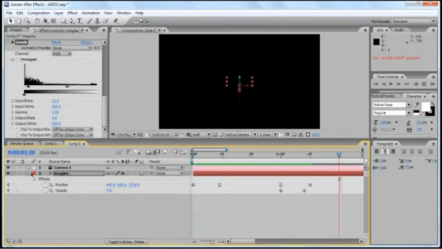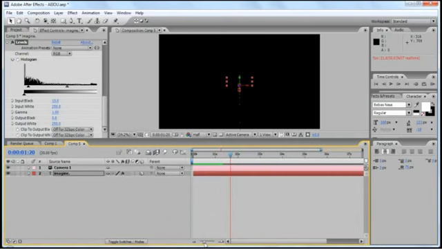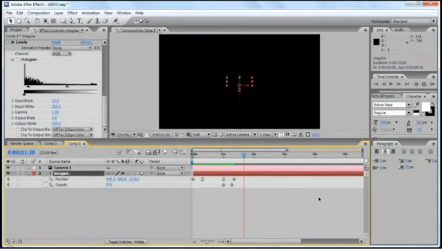Now, select the Imagine layer, press U to bring down the properties, and then trim down the layer.